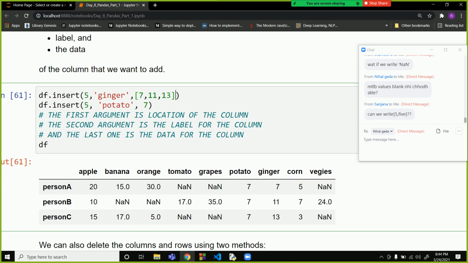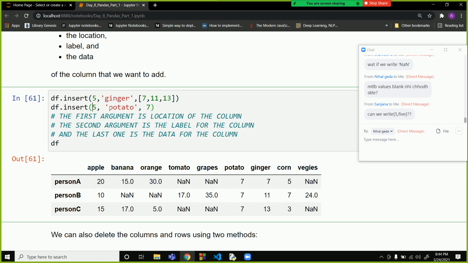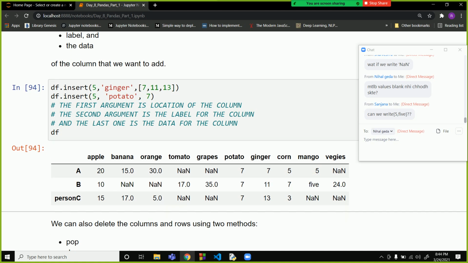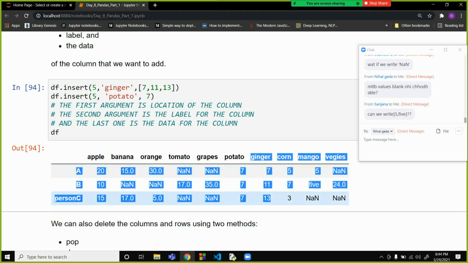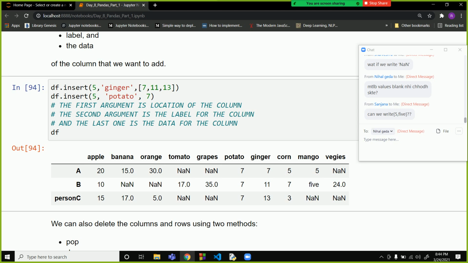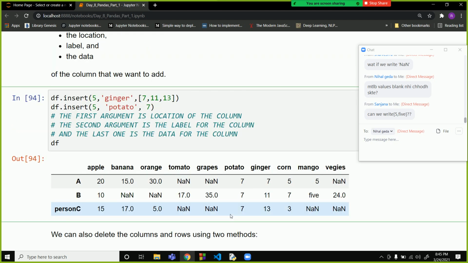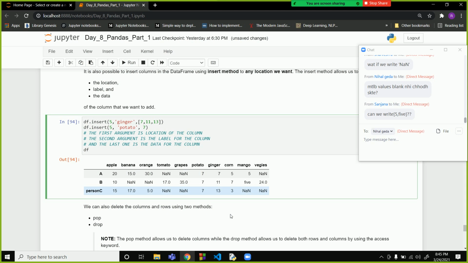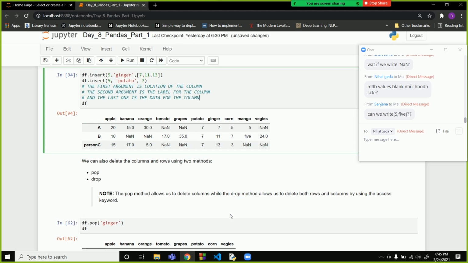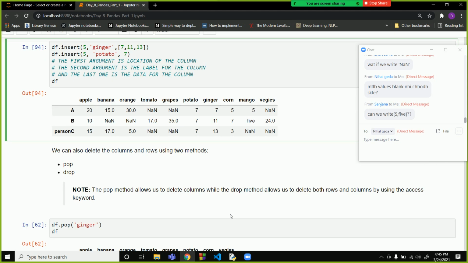This can also be written if we want the value to be the same in all places. By doing this, you can see that at the fifth position, first of all ginger was added with 7, 11, 15, 13, and then after that at the fifth position only, potato was added with 7, 7 and 7 over here. Does anyone have any doubt in this? No, sir. Sir, it adds columns after the specified position, no? Yeah.